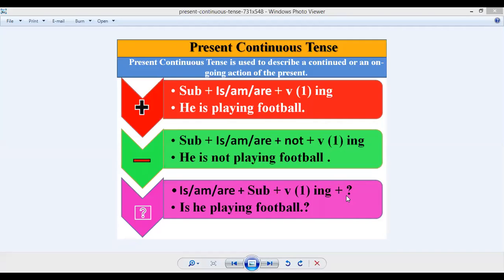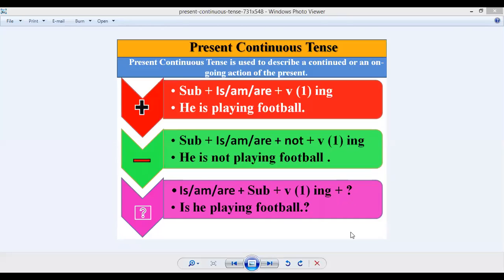After that, "play" is the first form, "ing" is used along with the first form, and after this verb we have the object, and at the end the question mark is used in order to represent the interrogative type of sentence, that someone is asking a question. So you can see here how we use different types of auxiliary verbs in order to represent different natures of sentences. You can understand these things from all of this explanation as well.